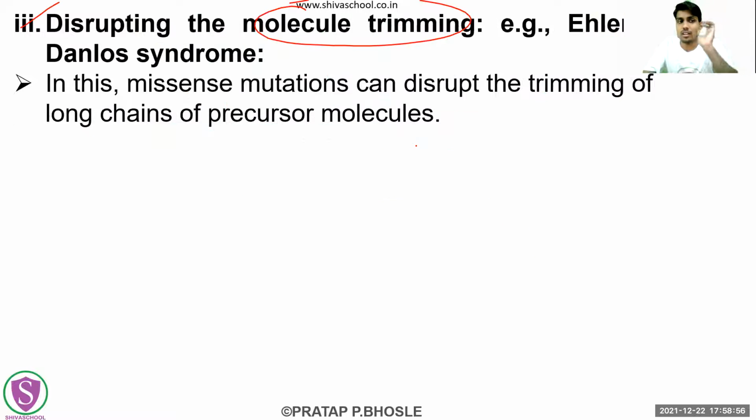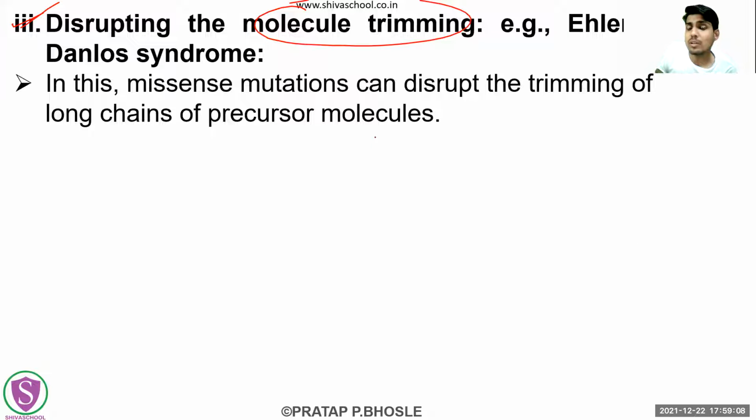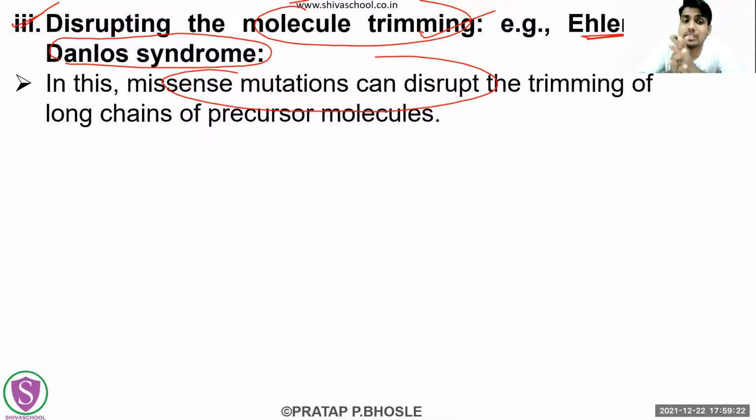Now let's move on to the third point, that is the third effect, disrupting the molecular trimming. Whatever this missense mutation is there, it is going to disrupt the molecular trimming processes. Example disease is the Ehlers-Danlos syndrome. Okay. Now what is happening here? Missense mutations are going to disrupt the trimming of the long chains of the precursor molecules. See, precursor molecules will be present in a long chain length.